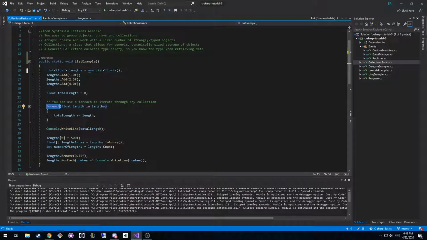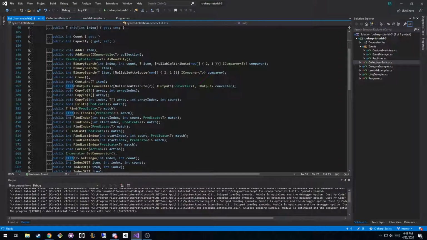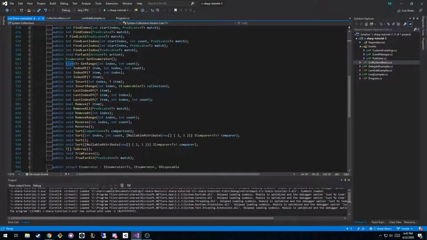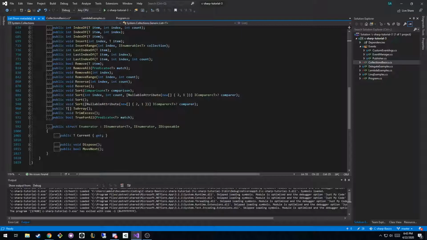So if you inherit from IEnumerable, what that means is you have to include in your type some default methods. I think it's like get next index or something along those lines. You have to have some reference to what your current object is, dispose of that object, and then move to the next one, right? That's how a foreach loop works, right? You start the foreach loop. It says, all right, what's my current one? Oh, I don't have one, so I need to move to the next one. And then when I move to the next one, I dispose of the old one that I had, right?